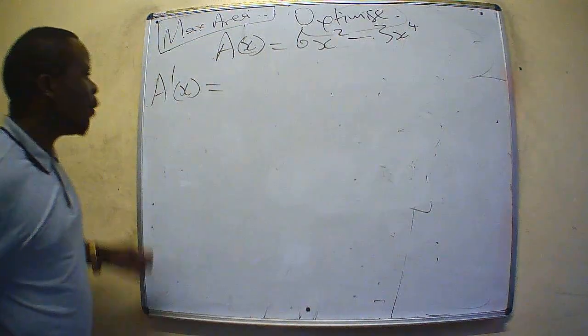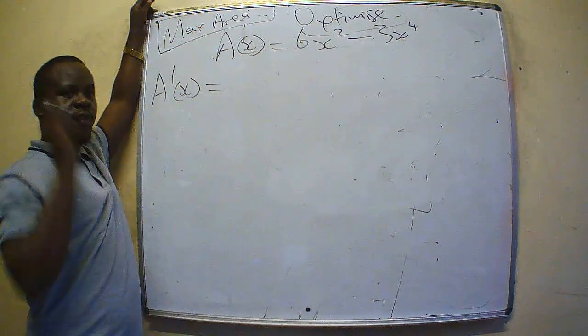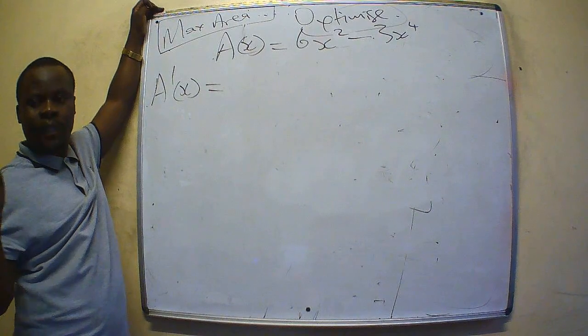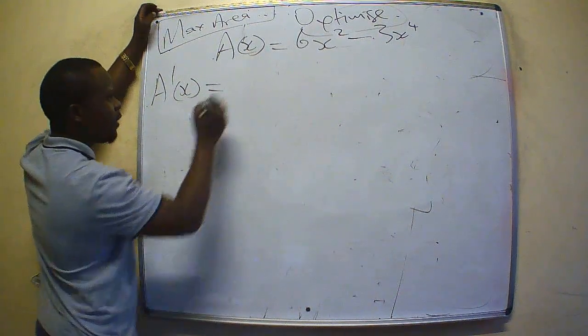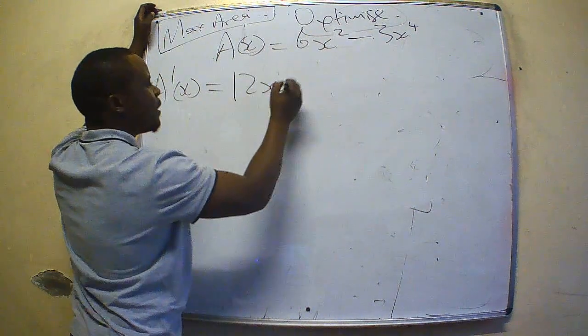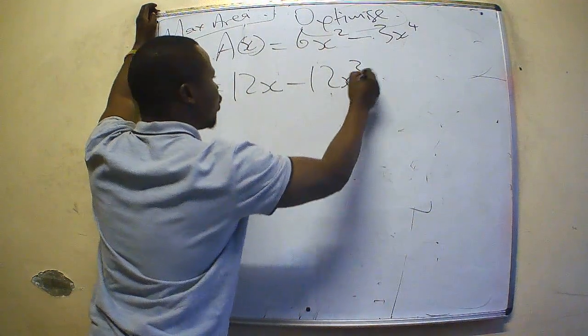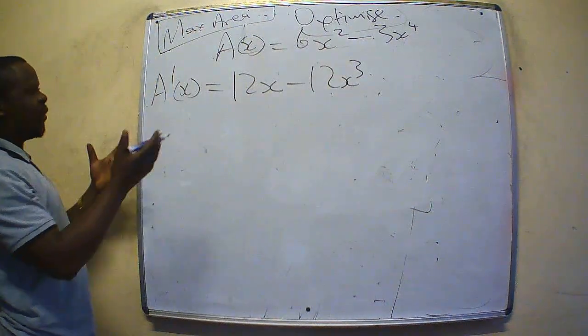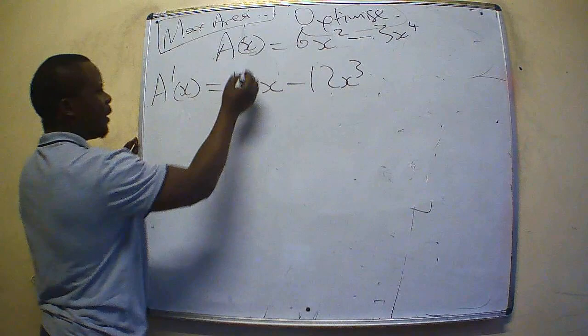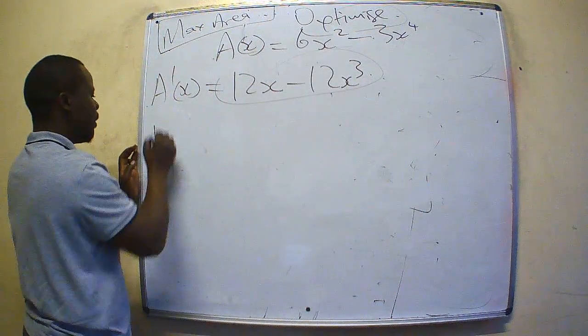Now for us to optimize, step number 1, find the derivative and solve it to be equal to 0. Let us do that. This is 12x minus 12x cubed. So we found this. Then step number 2, let us solve this equal to 0.